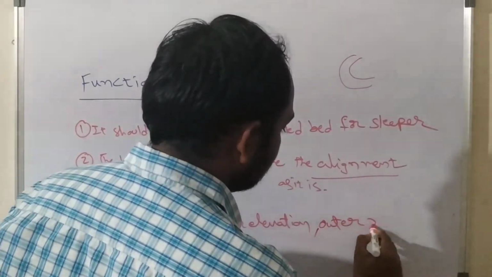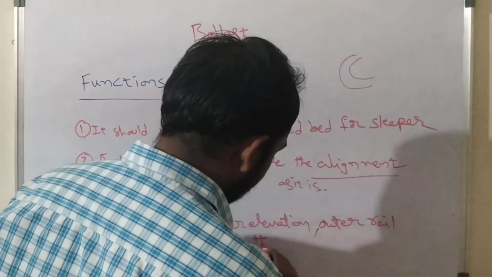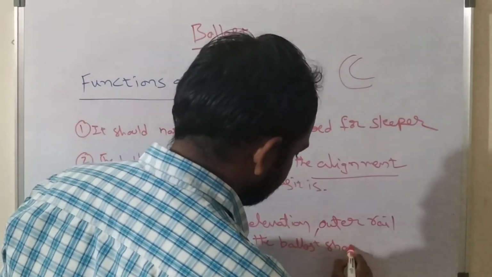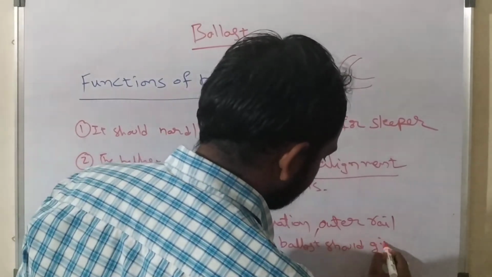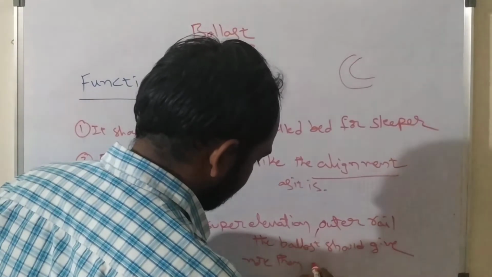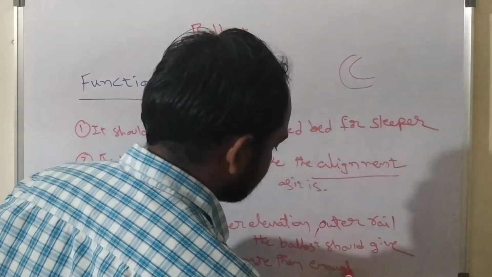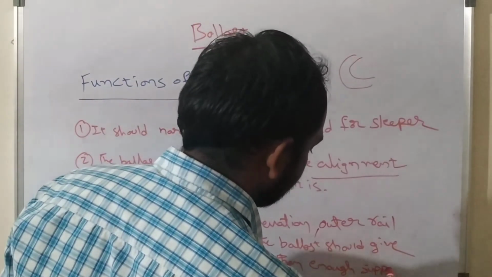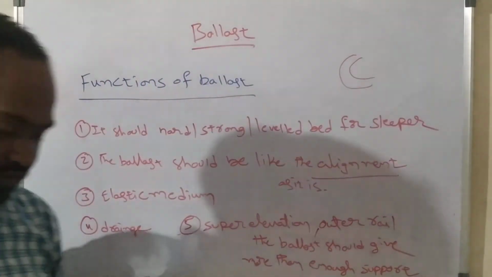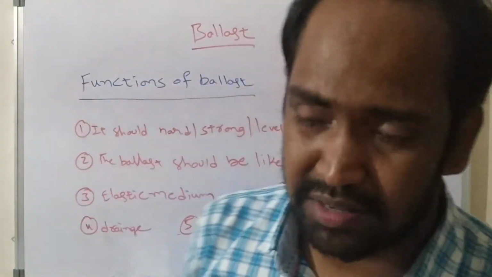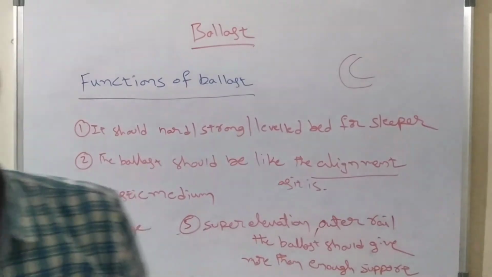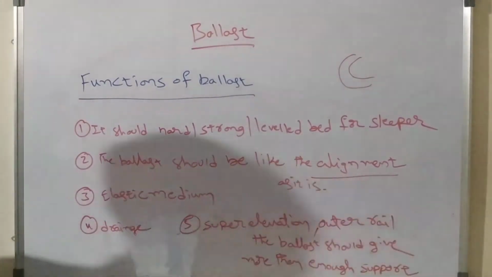For the outer rail, the ballast should give more than enough support for rails and sleepers. This is a special function of the ballast. These are the different functions of ballast in a railway track.